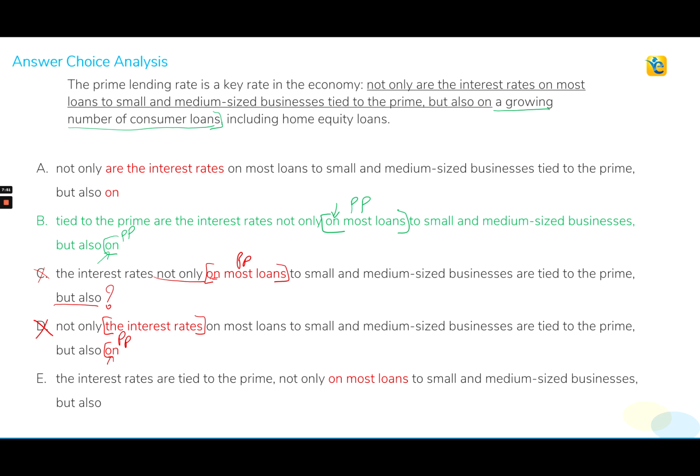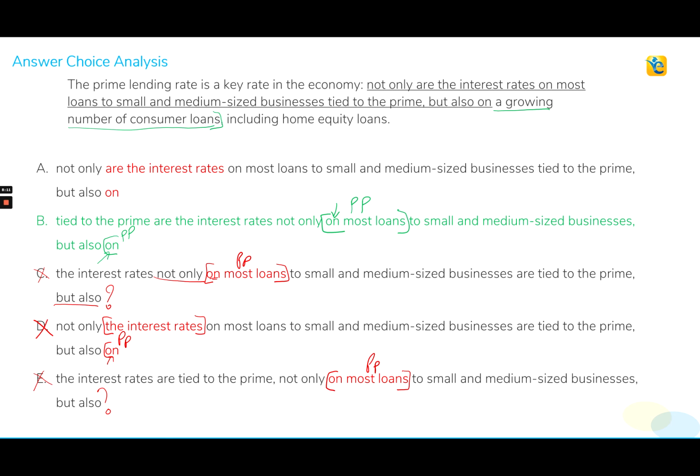Choice E, we see the same error one more time. Not only is followed by the prepositional phrase on most loans, but this on is missing after but also. So choice E is also out.